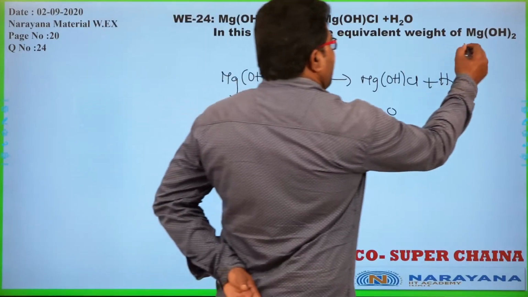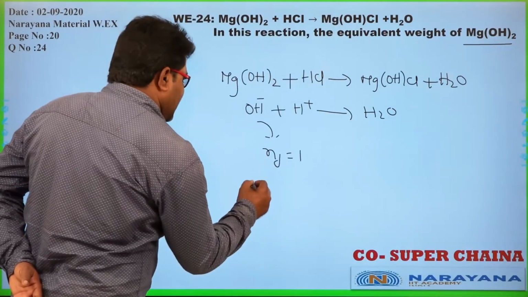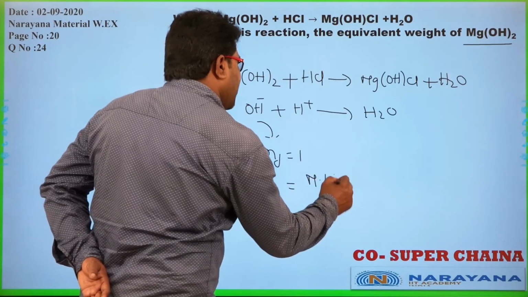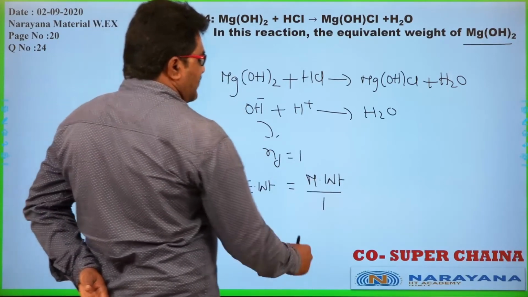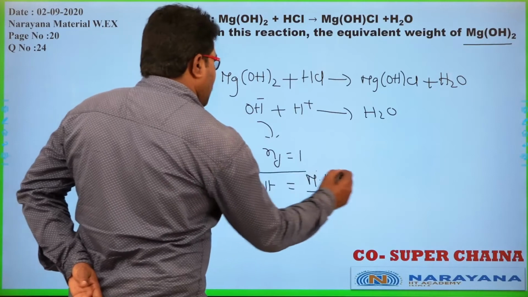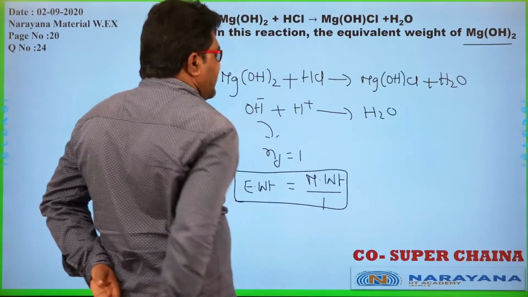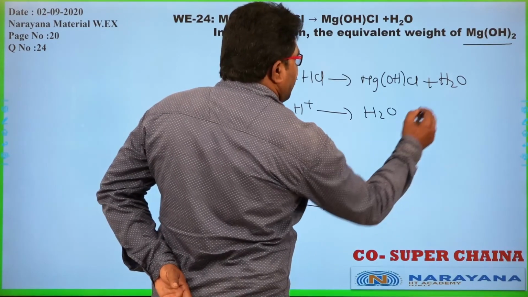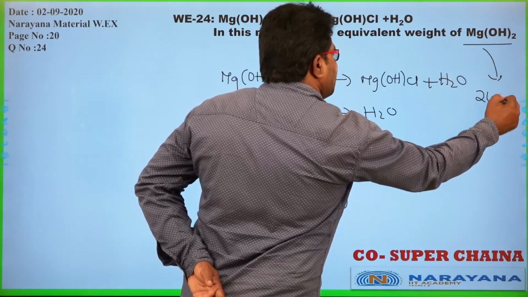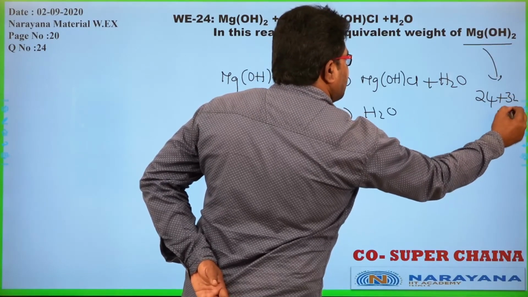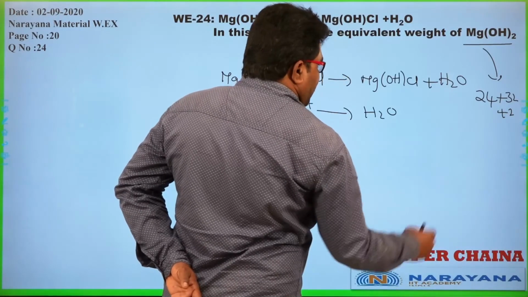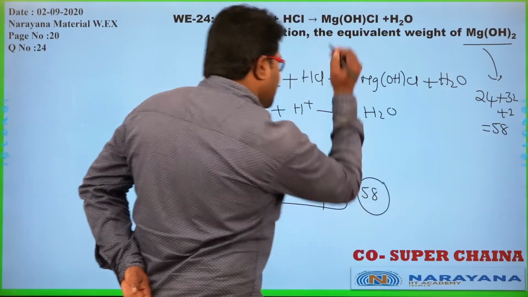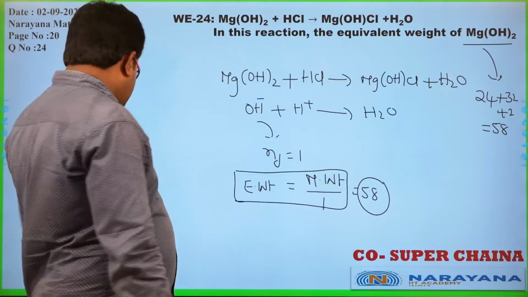Then equivalent weight of magnesium hydroxide is equal to molecular weight divided by n factor, which is only 1. So equivalent weight is equal to molecular weight. What is the molecular weight? Magnesium is 24, plus 2 oxygens, 32, plus 2, how much is it? 34, 58. So that is equal to 58.